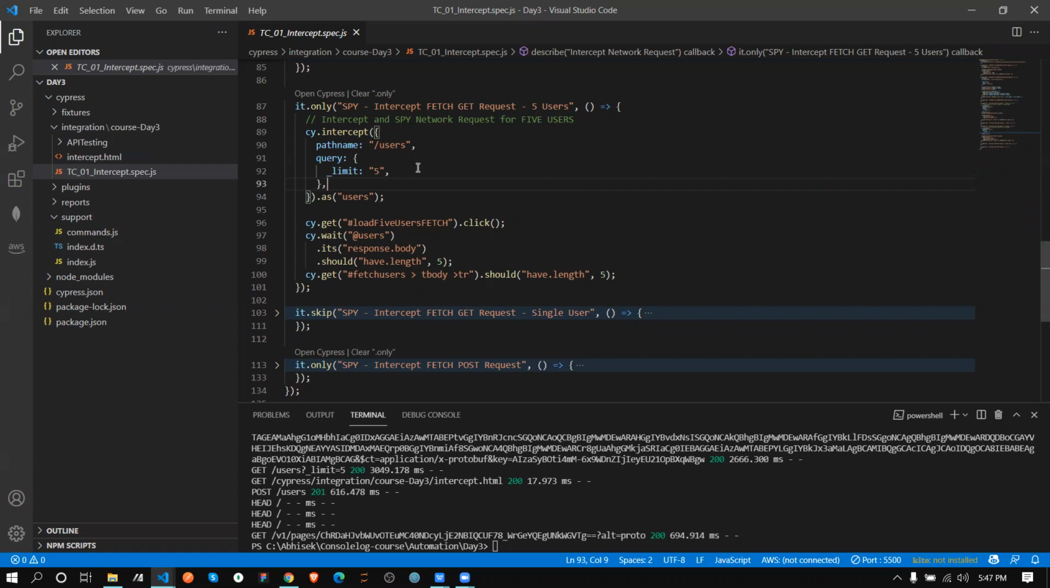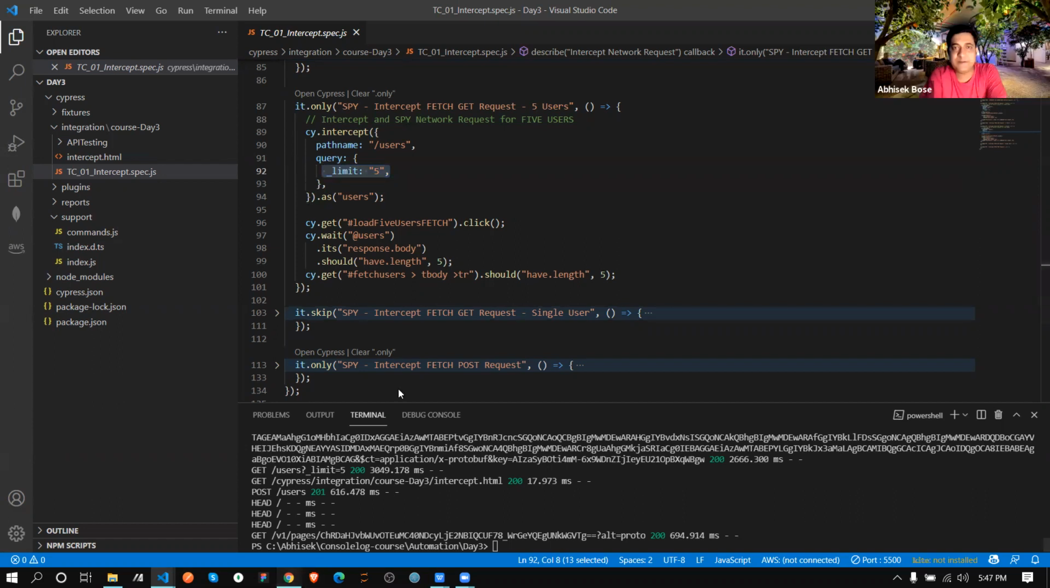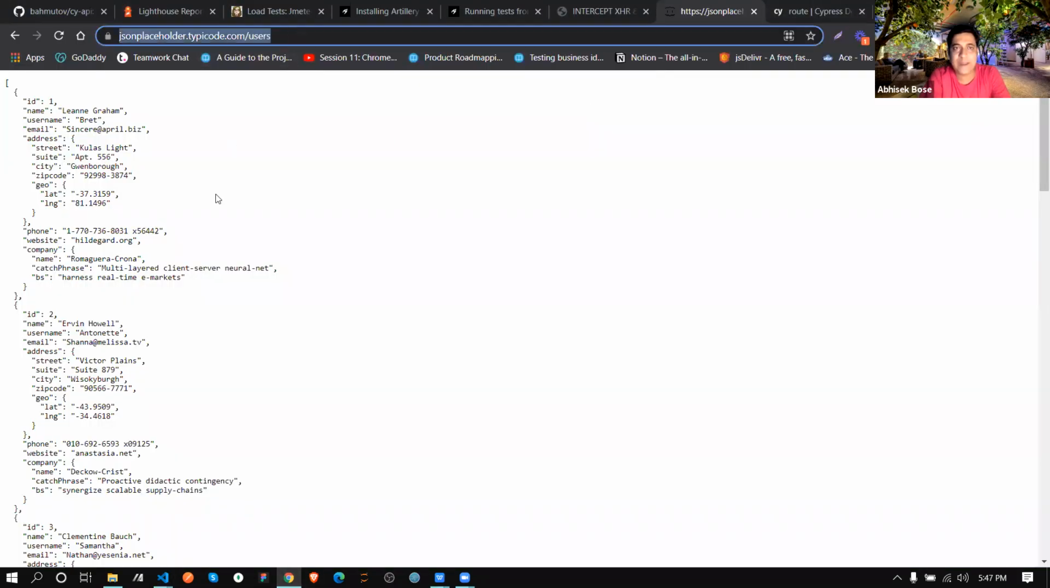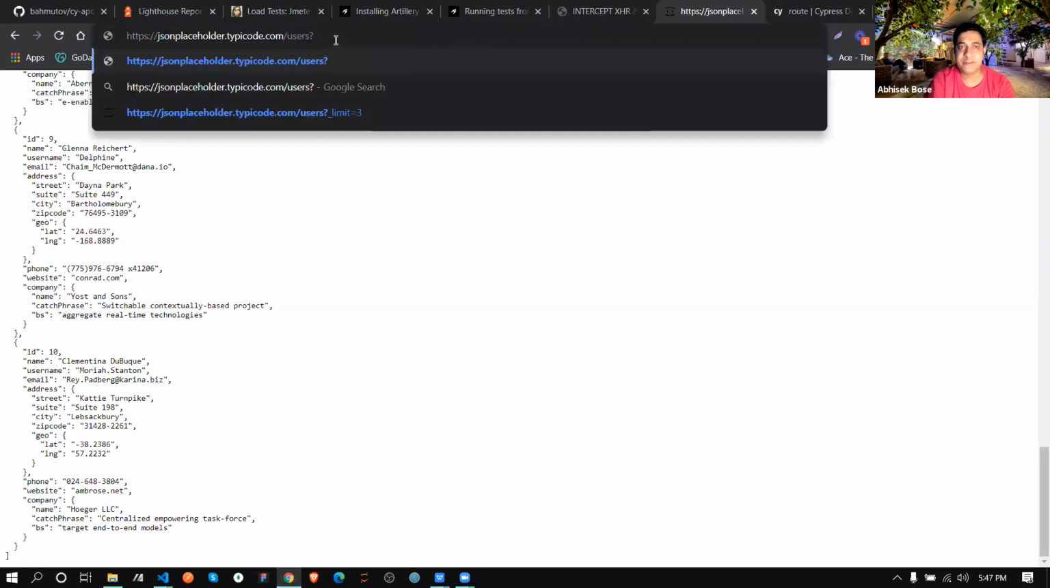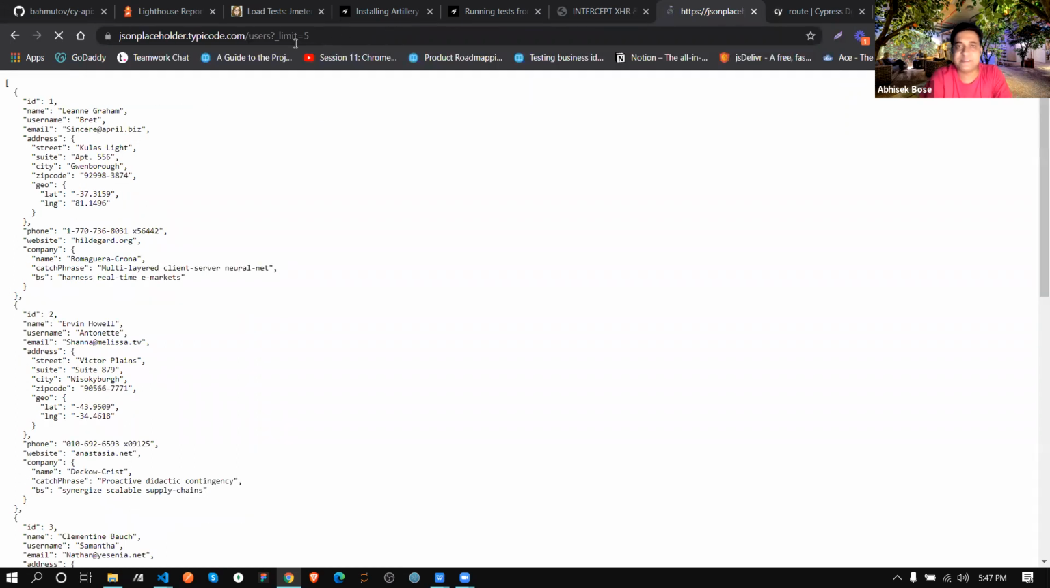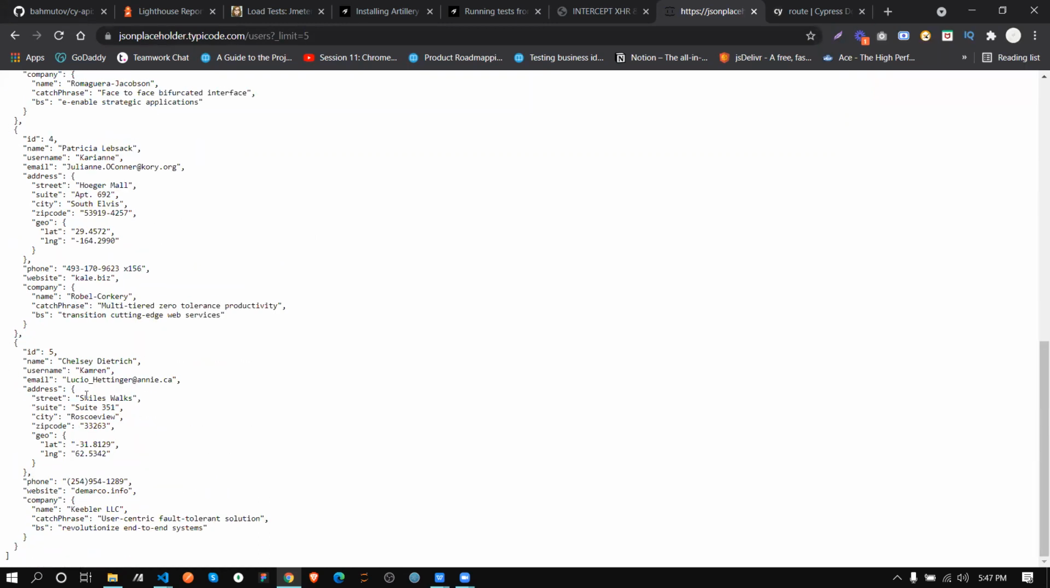Sir, first query, I mean the JSON format query, this limit is what? 5 user limit? Yes. If you check this URL from where we are getting this JSON data, it has more than 5, 10 data is there. But if I write it this way, underscore limit equal to 5, it will return only 5, not more than that. It's done. So this is the way.